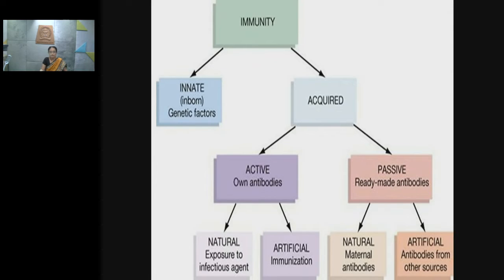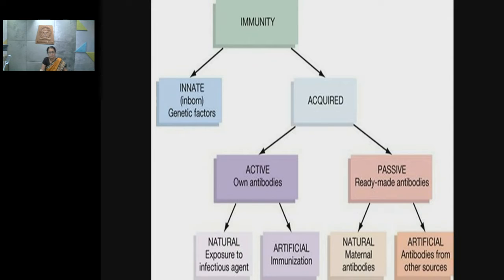However, during the course of our life, after birth, immunity is developed, either due to natural infection or because of vaccination or immunization.